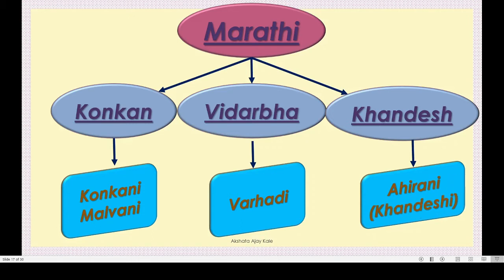Got this? You have to remember this. According to the language spoken, Maharashtra is divided into 3 regions, that is Konkan, Vidarbha and Khandesh. In Konkan, people speak Konkani or Malwani. In Vidarbha, people speak Warhadi, and in Khandesh, they speak Khandeshi or Ahirani. Got this?